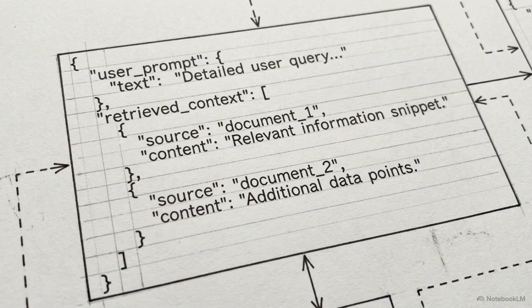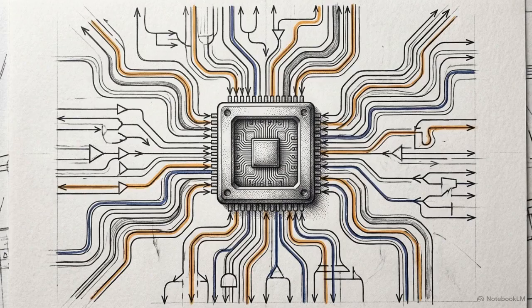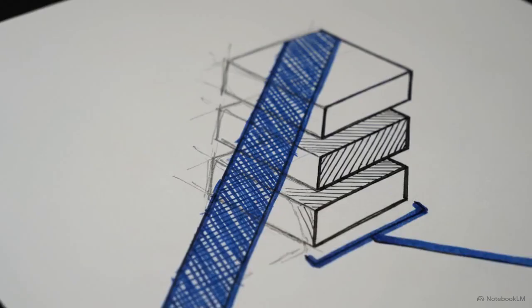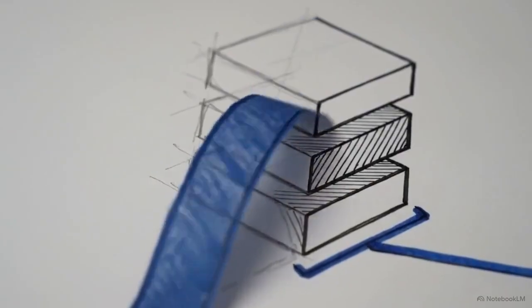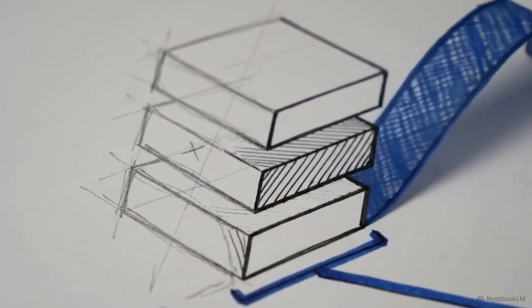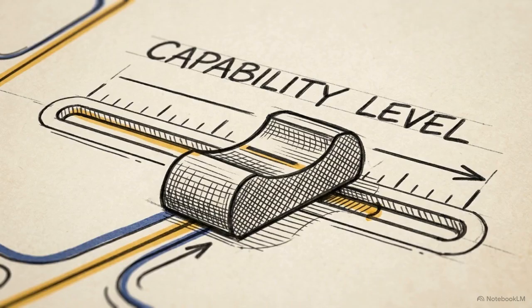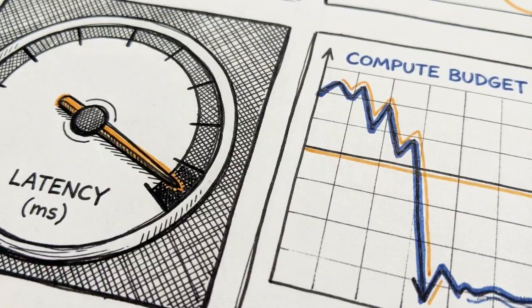In the final assembly stage, the top-ranked chunks are carefully formatted into a structured JSON payload alongside the user's prompt. This complete architectural sequence ensures context quality by combining routing, hybrid search, and re-ranking. This refined payload is then transmitted to Claude via the Anthropic SDK on Vertex AI or Bedrock. By ensuring the model receives only high-value verified data, this rigorous multi-stage approach effectively eliminates hallucinations in production. Contextual retrieval functions as a deterministic engineering pipeline, allowing developers to balance intelligence, execution speed, and API costs in production environments.